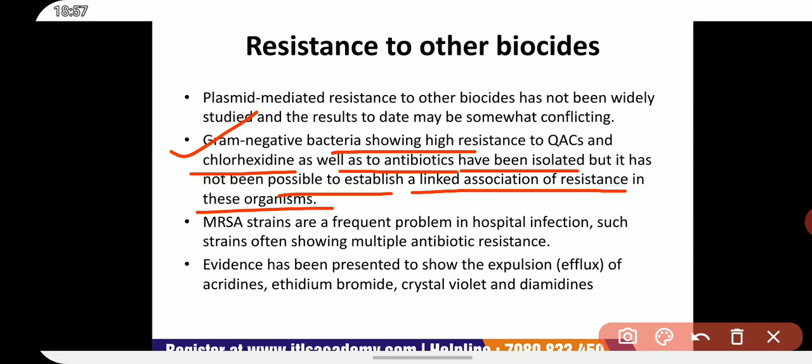Furthermore, increased resistance to some cationic biocides, that is chlorhexidine, QACs, diamidines, and now little used crystal violet and acridine dyes, and to another cationic agent, ethidium bromide, is found in MRSA strains carrying genes encoding gentamicin resistance.